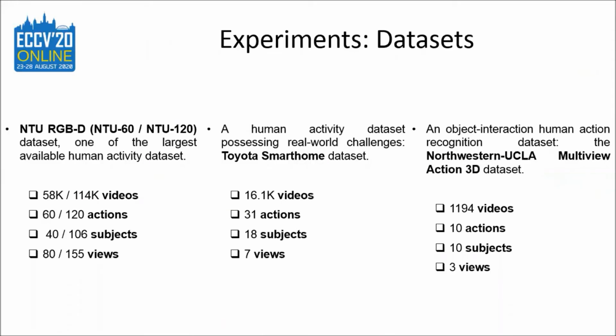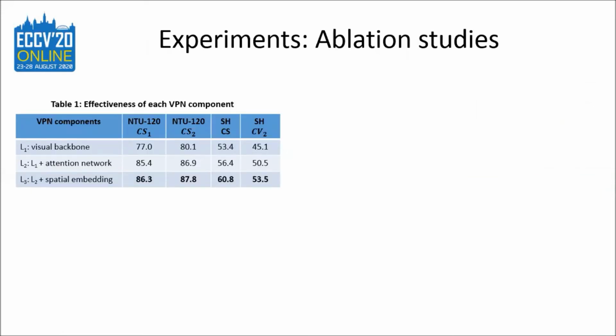For the experiments, we have used 4 public datasets: NTU-60, its larger version NTU-120, a real-world human activity dataset Toyota Smarthome, and a comparatively small-scale dataset NUCLA. For the ablation studies, we have first shown the effectiveness of each component of VPN. As we can see here, the attention network followed by the spatial embedding significantly improves the action classification accuracy compared to the visual backbone, which is I3D.